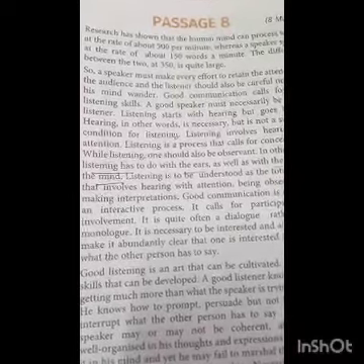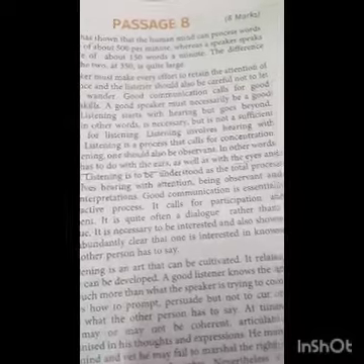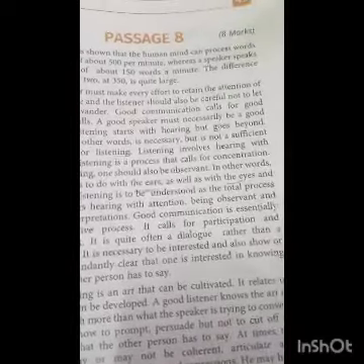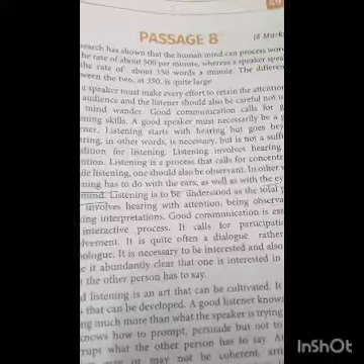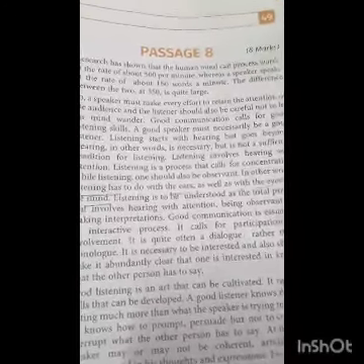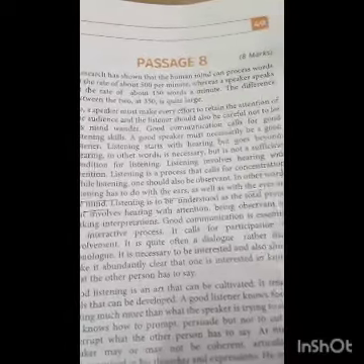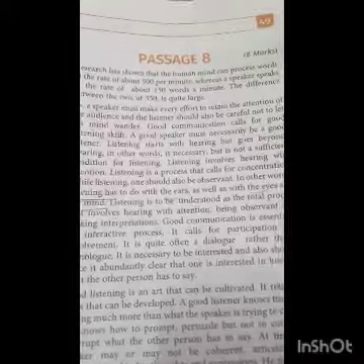Now, in the second paragraph, it is written, so a speaker must make every effort to retain the attention of the audience, and the listener should also be careful not to let his mind wander. Good communication calls for good listening skills. A good speaker must necessarily be a good listener too.